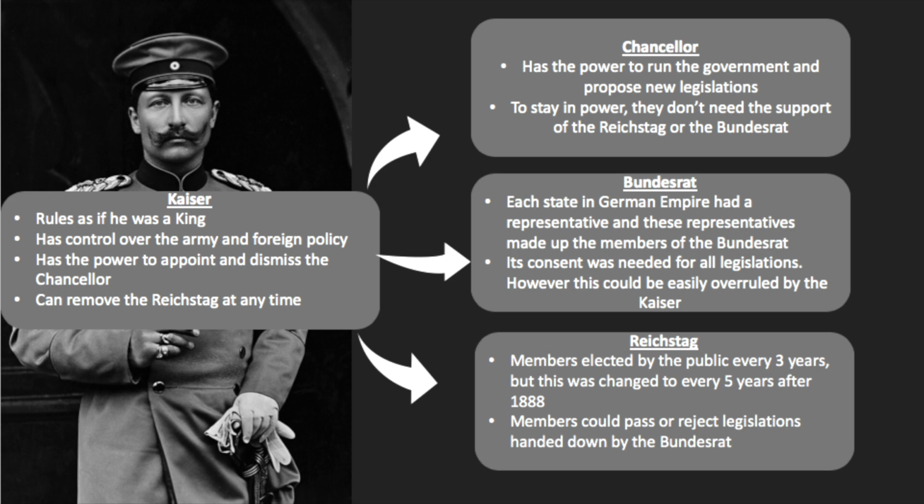Kaiser Wilhelm II didn't believe in democracy. He hated working with the Reichstag. He preferred to place his trust in the army, and he often relied on his military advisors to help him make important decisions.